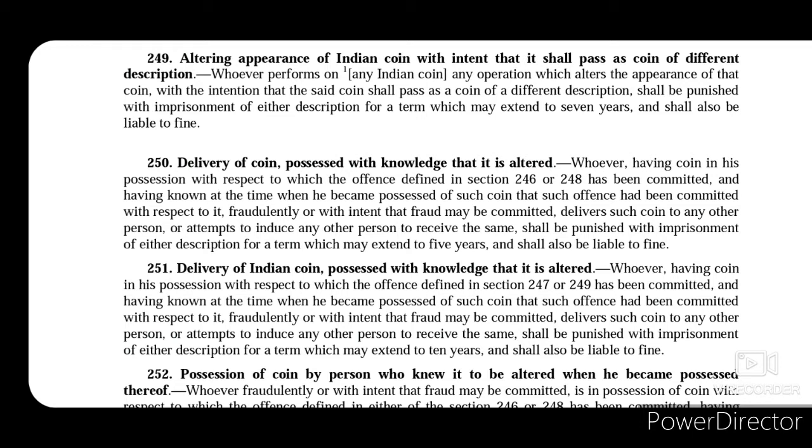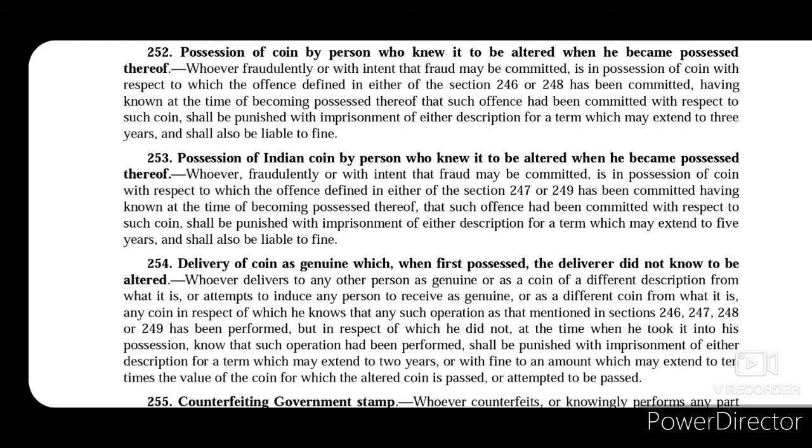Now section 251 talks about delivery of Indian coin possessed with knowledge that it is altered. So whoever does so with an Indian coin will be punished with imprisonment for a term which may extend to 10 years and shall also be liable to fine. Now section 252 talks about possession of coin by person who knew it to be altered when he became possessed thereof.